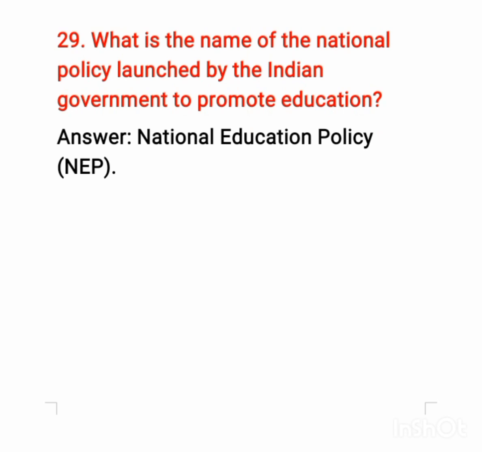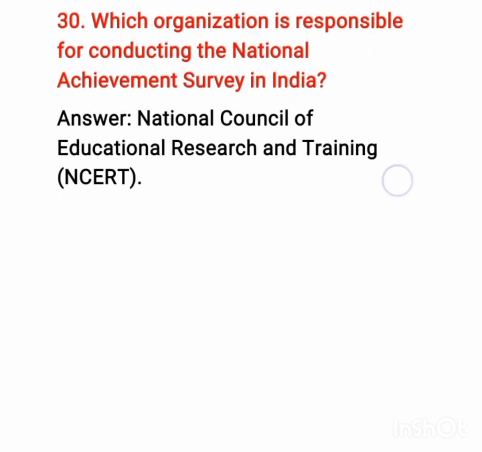Okay, question number 29. What is the name of national policy launched by Indian government to promote education? The correct answer is National Education Policy is the name of policy launched by the Indian government to promote education.